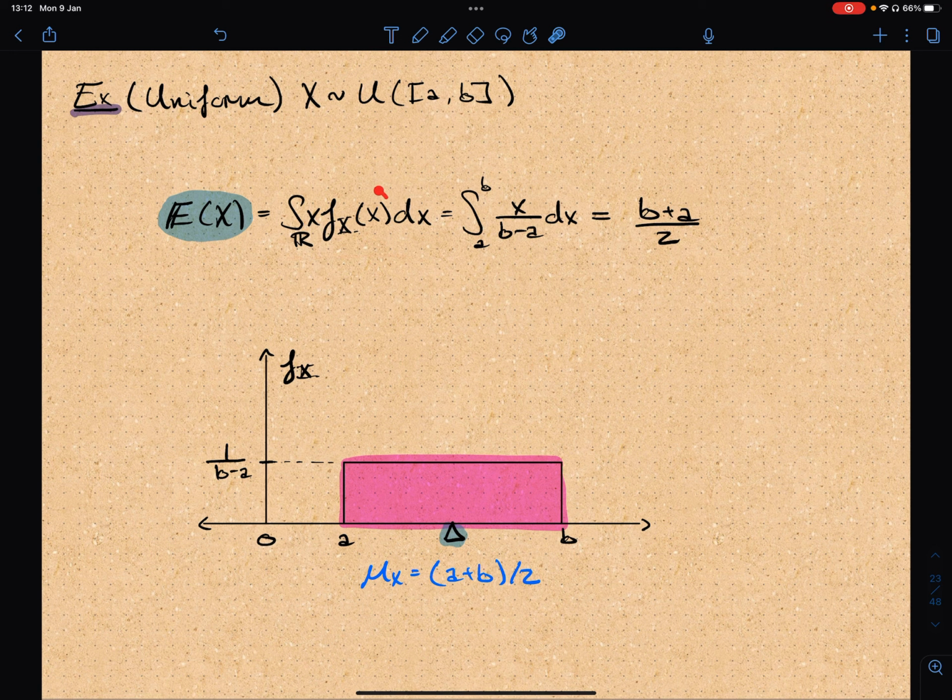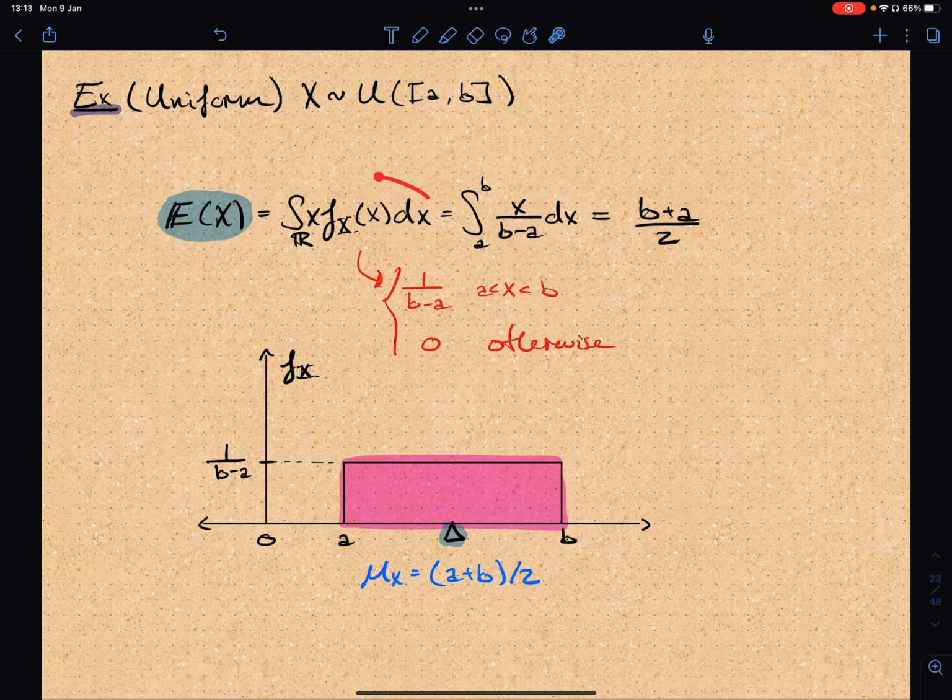And in the previous lecture for the uniform distribution on A, B, we said that the density is going to be equal to 1 over B minus A for x between A and B, and 0 otherwise.